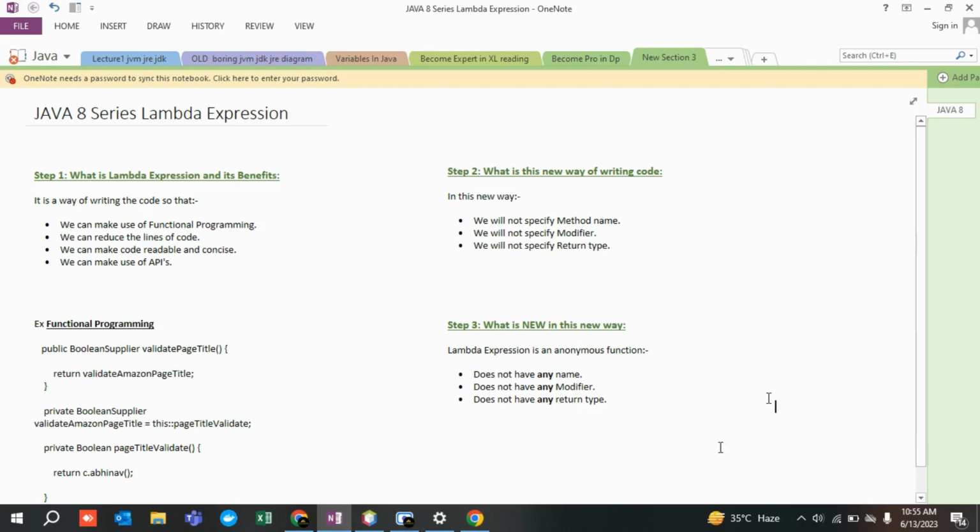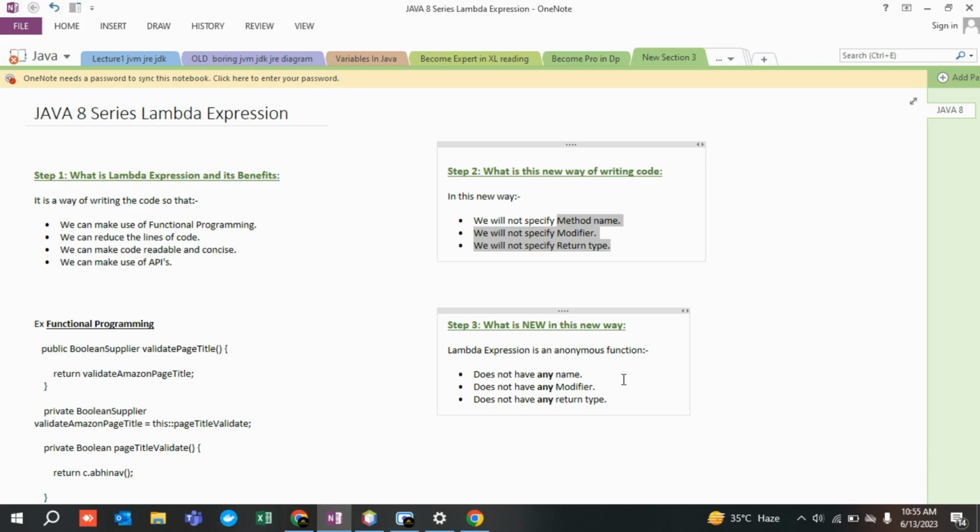So what is an anonymous function? We'll cover everything, but first try to get into the theoretical part. What is a lambda expression? It is a way of writing code because it has certain benefits. So these are the benefits over here. And in this new way of writing your code, you won't be specifying these many things. And what is new in this new way? If somebody asks, you will simply say that a lambda expression is an anonymous function. I'll give you the demo in my next upcoming lecture on what this anonymous function is all about.